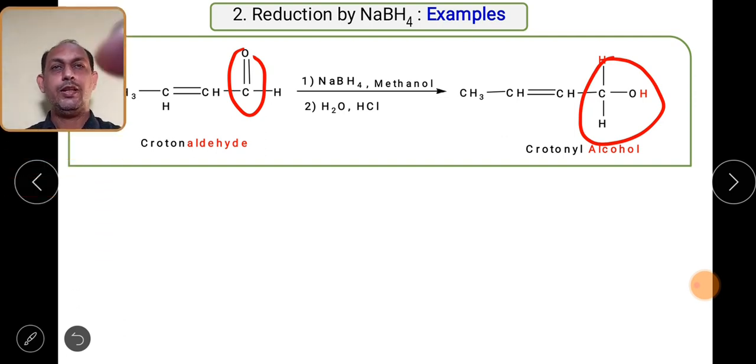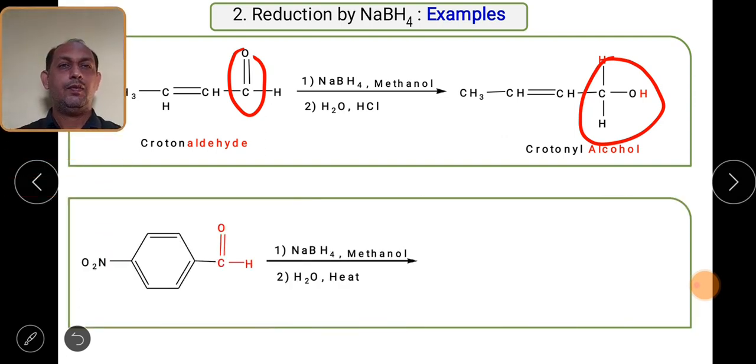Okay, so crotyl alcohol will form. Then aromatic aldehyde also. If you take benzaldehyde and reduce it with sodium borohydride, what product will we expect? Benzaldehyde will be reduced with the help of sodium borohydride and it forms benzyl alcohol. So the CHO group will convert into a CH2OH group.